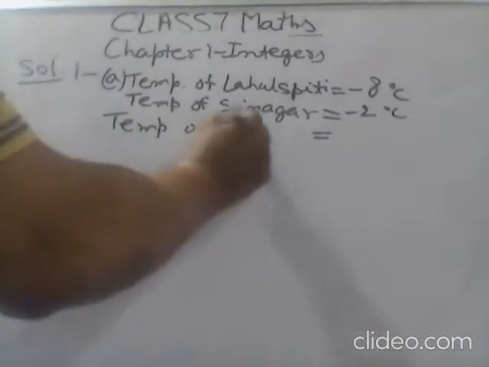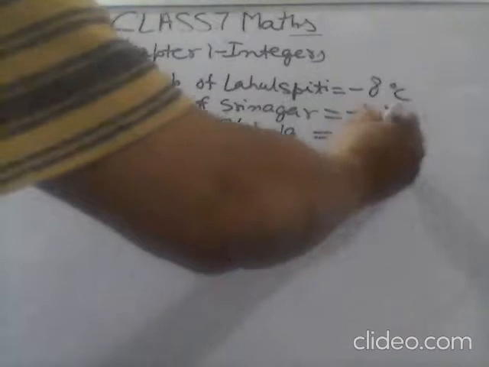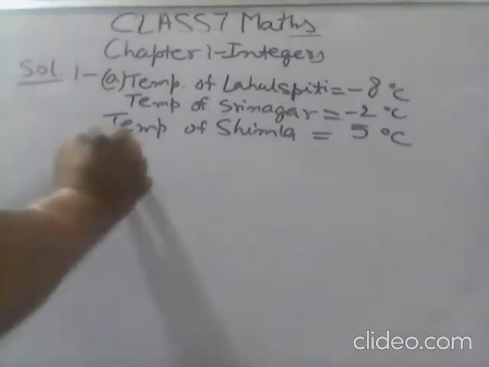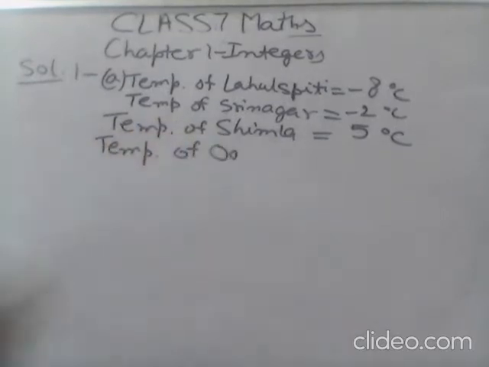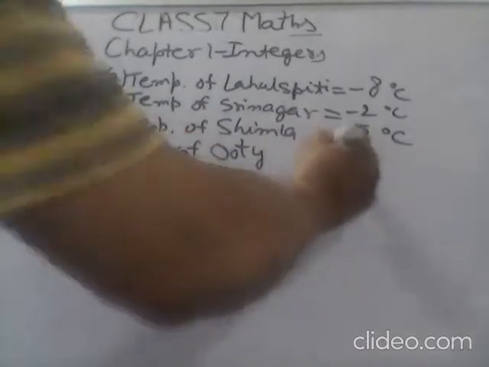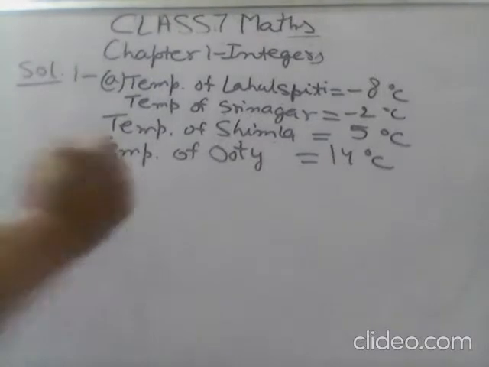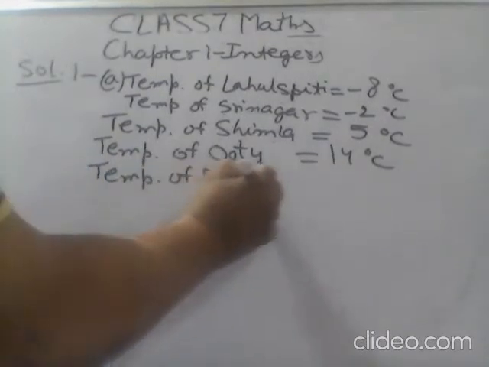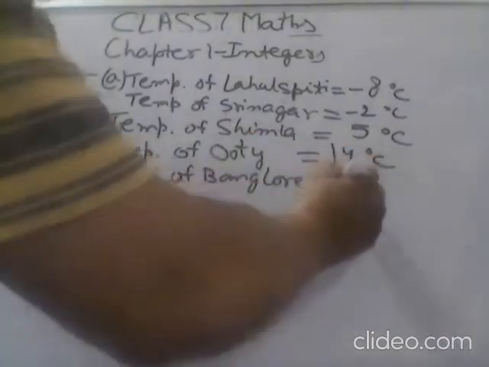Temperature of Shimla: 5 degrees Celsius. Temperature of Ooty: 14 degrees Celsius. Temperature of Bangalore: 22 degrees Celsius.